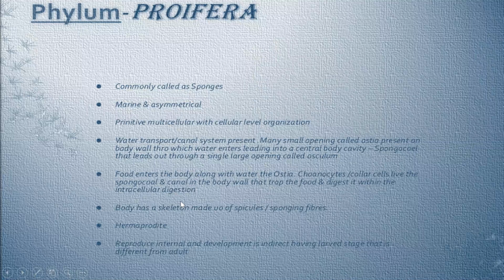Now next, water enters, I told you, through ostia. With the water comes in the food. The food also enters through the ostia. These Porifera have a special cell known as choanocyte or collar cell. These choanocytes or collar cells are present in the spongocoel. They produce digestive juices and help in digestion. The digestion here is intracellular digestion.